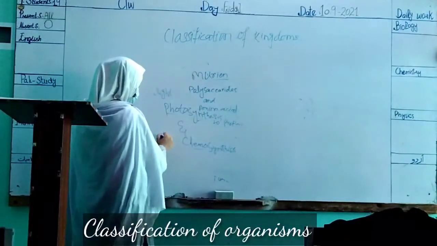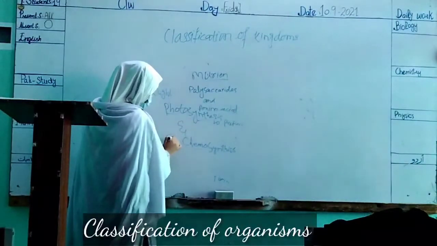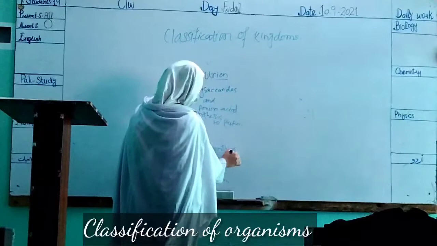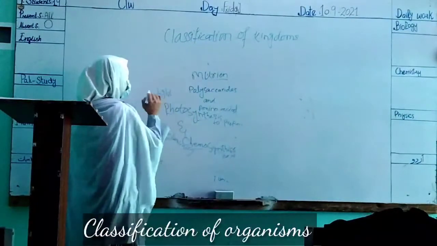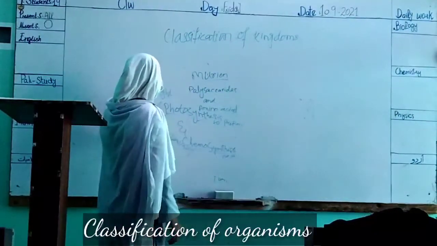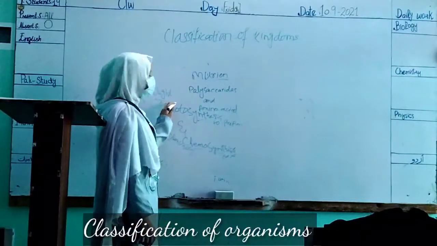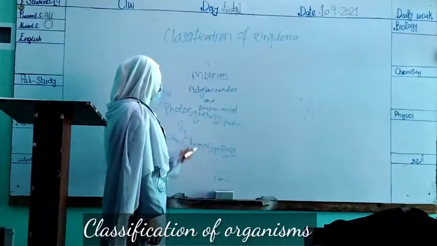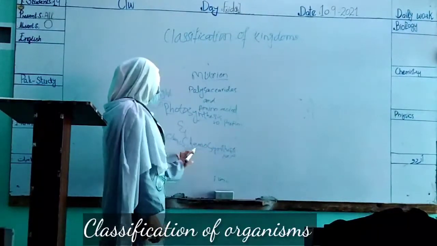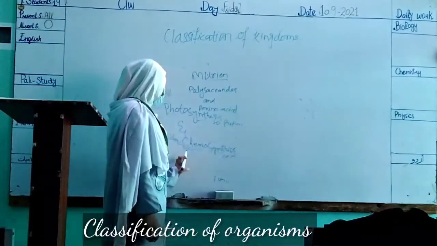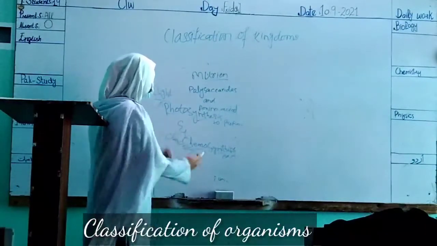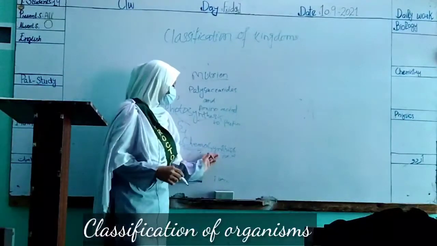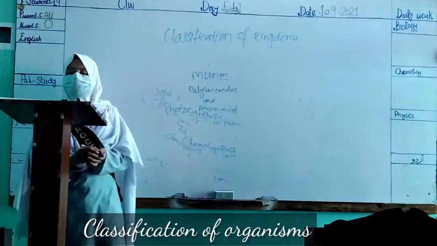Chemo means chemically, and synthesis means to prepare. Those organisms which make their food with the help of light are called photosynthetic, while in chemosynthesis, the food is made by chemical reactions, not by light.